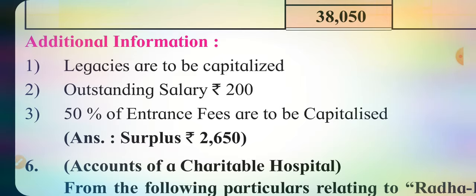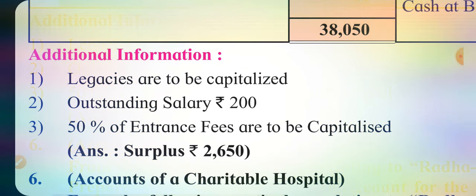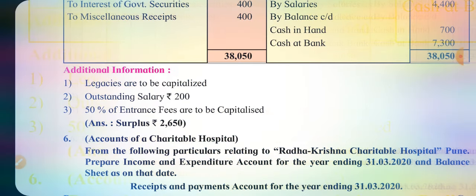Only 50% will be shown as an income, and remaining 50% will be transferred to capital fund. That's it. So we will have to show outstanding, salary and entrance fees in the inner column, and legacies need not to be shown in the income and expenditure account. Okay, let's see the solution now.